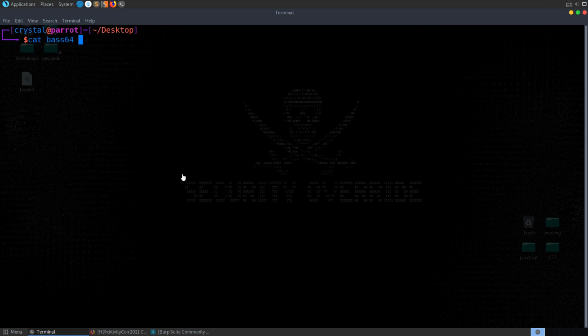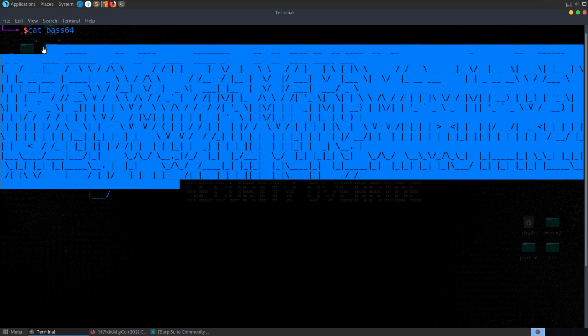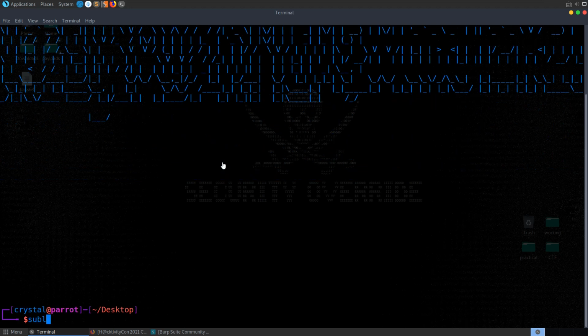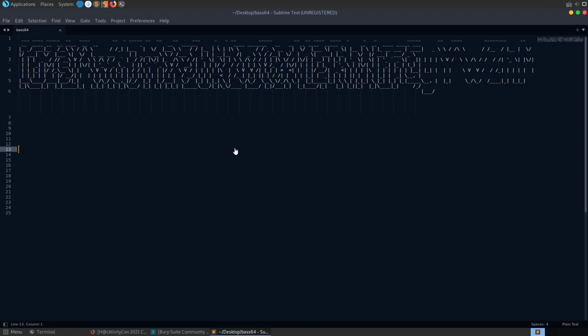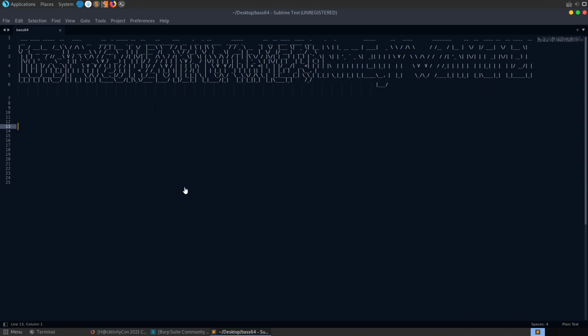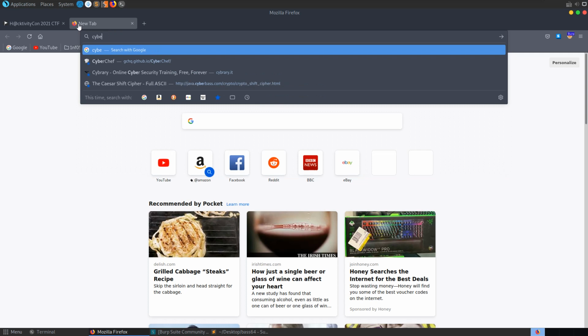And we can print out Base 64. You see there's a lot of white space here, and then we've got these characters, all underscores and backslashes, forward slashes, pipes, etc. We could try and open this up in Sublime to see if it looks any different. Could zoom in and out. It's not looking too recognizable. We could take this to CyberChef as well, so let's go and have a look.